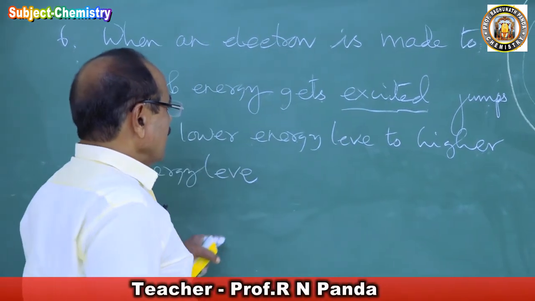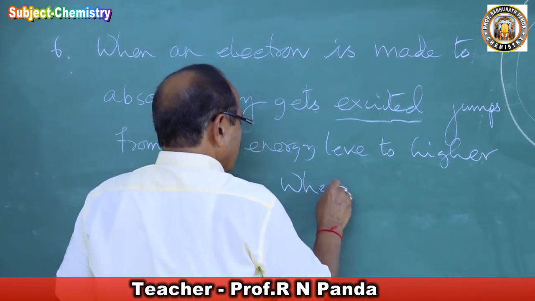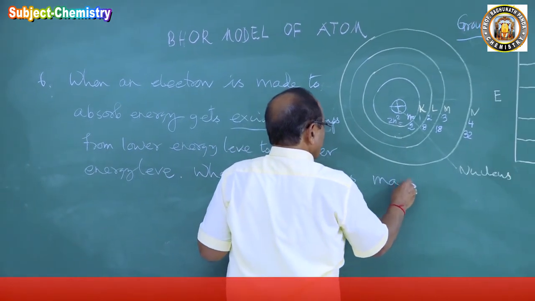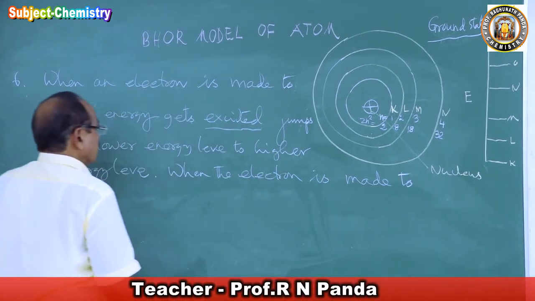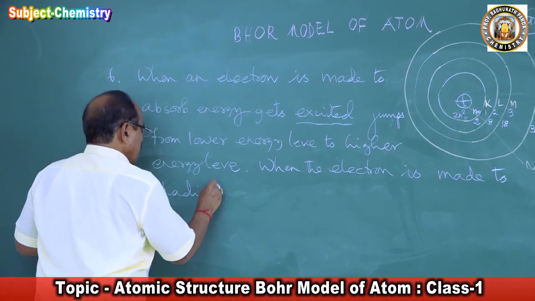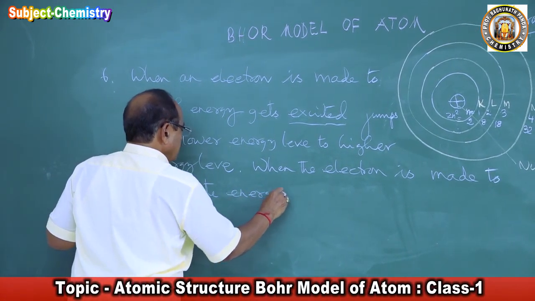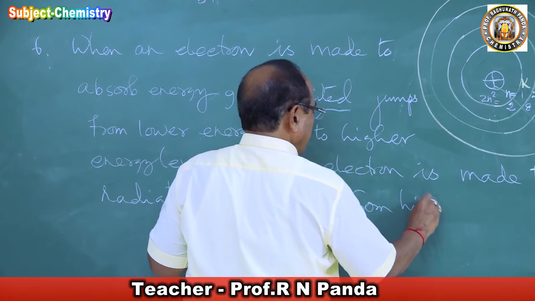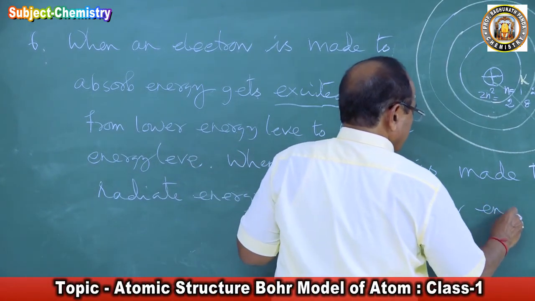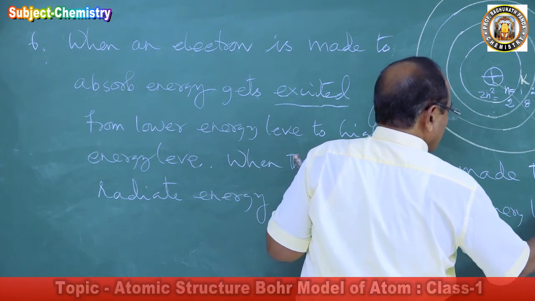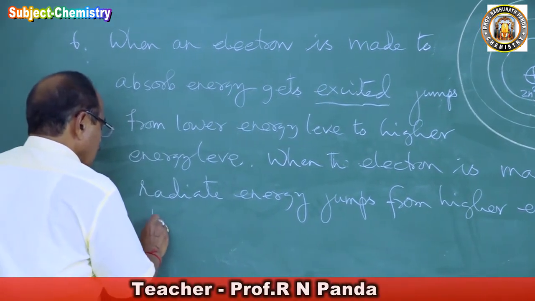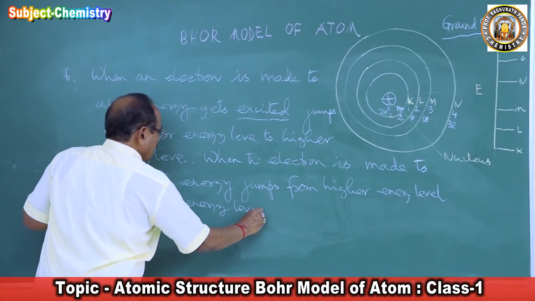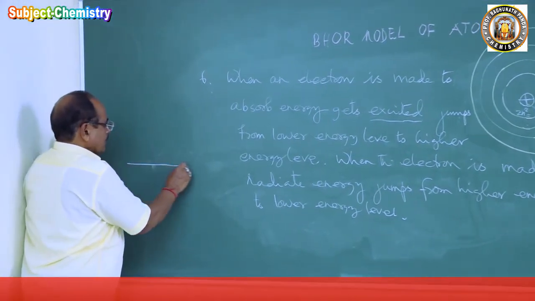So then, when the electron is made to radiate energy, it jumps from a higher energy level to a lower energy level. Means what? Suppose this is a shell, suppose this is a K shell.